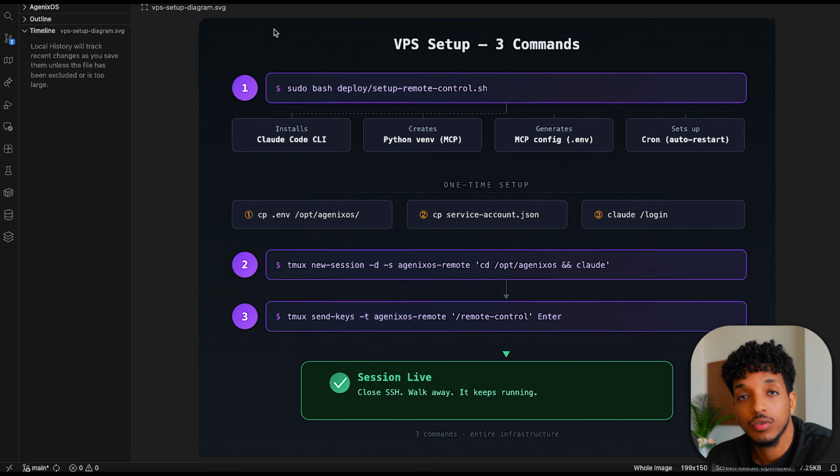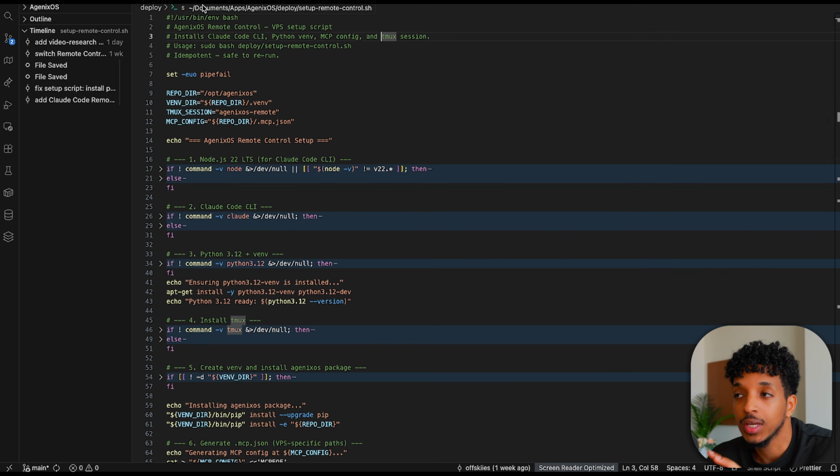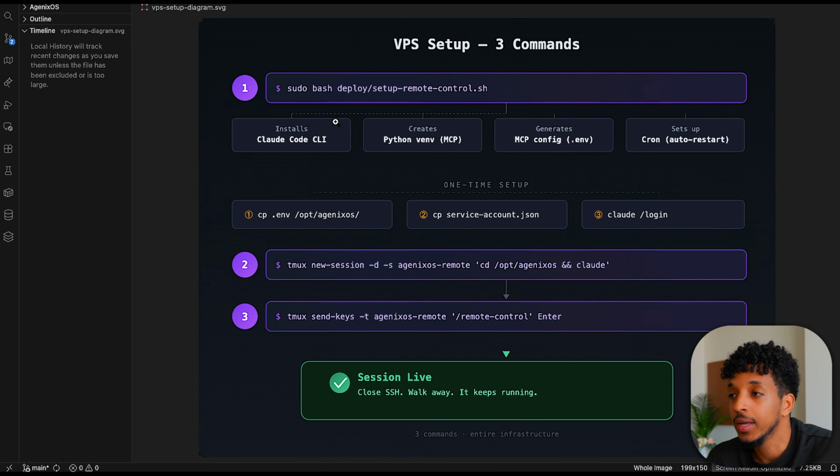So we have these scripts that we're able to get Claude to build for us. I don't know the code, I understand what needs to happen. So this is what you need to know. You need a script that basically installs the Claude Code CLI and the Python environments, MCP config, and we're using tmux for the session. This is what allows us to keep a terminal running 24/7. So all you need to know is that there's a script that we can get Claude to build, and this will basically install all of these things, right? So this is the kind of flow of what we're doing here.